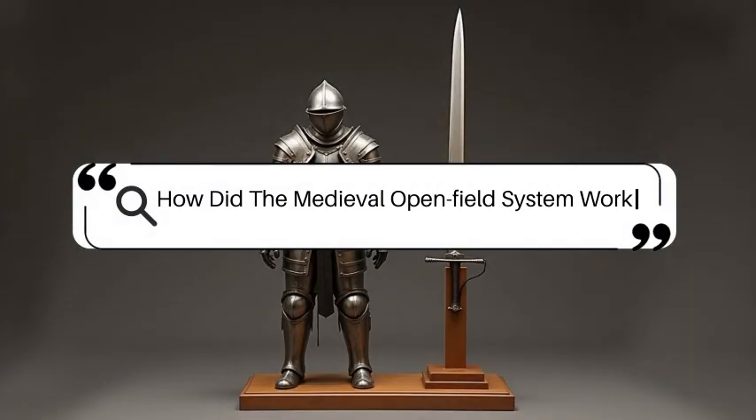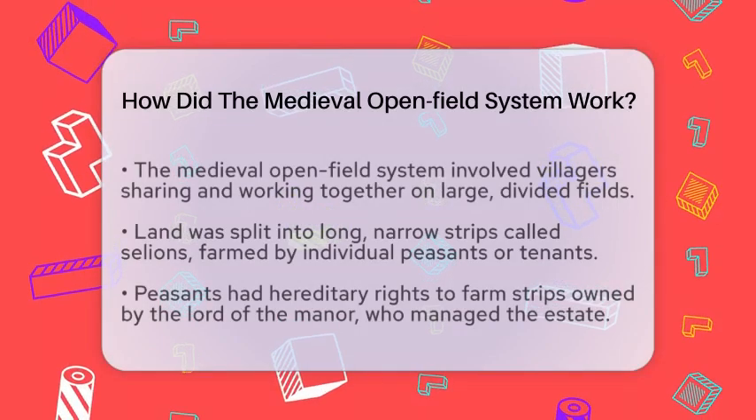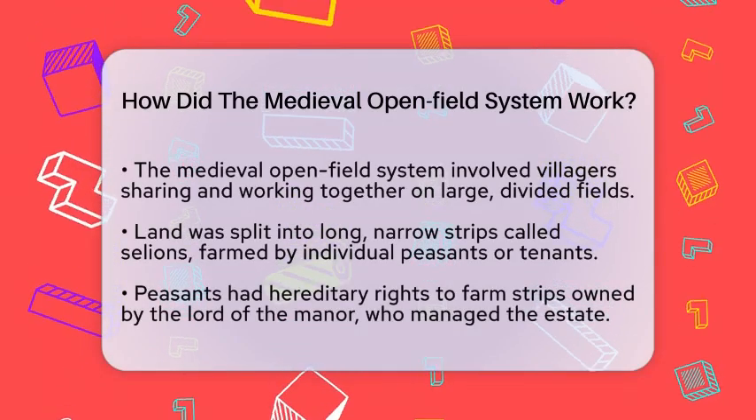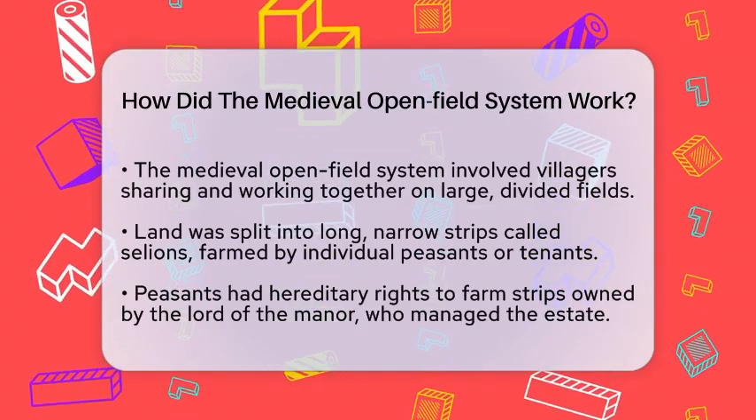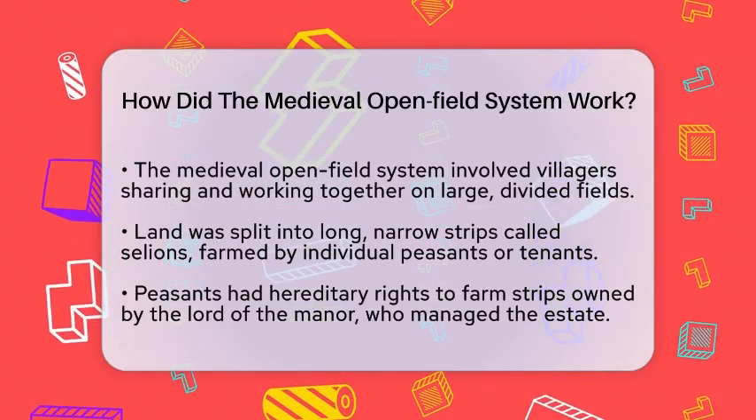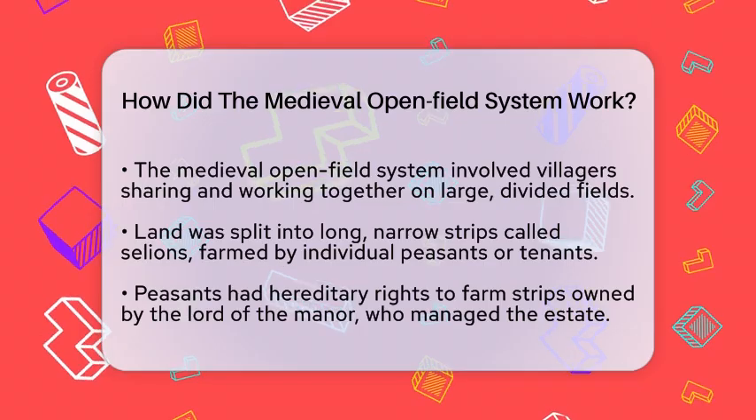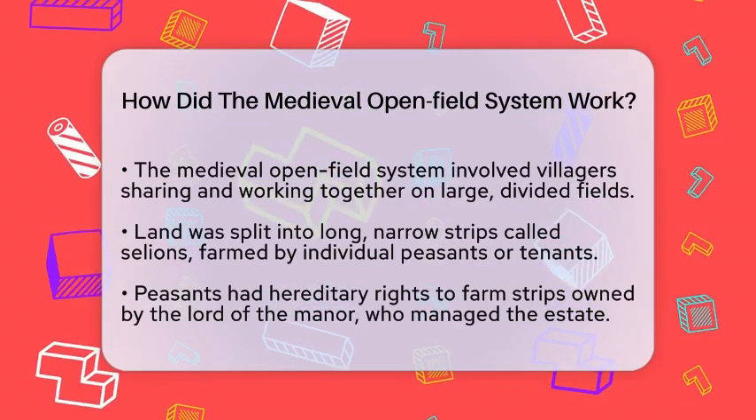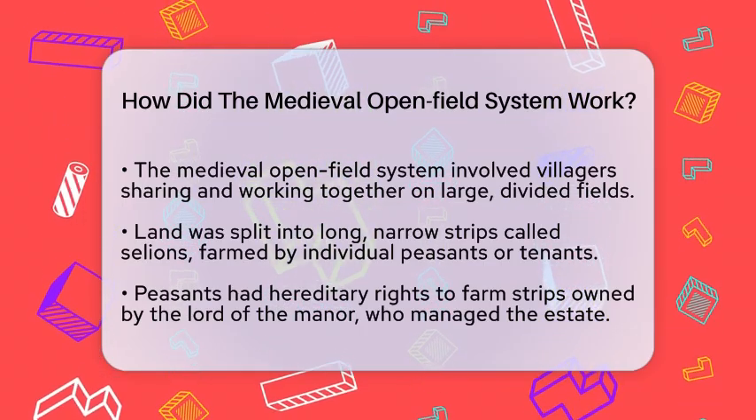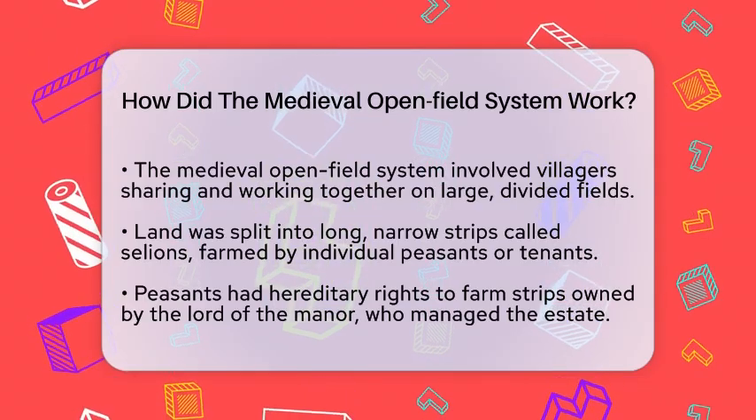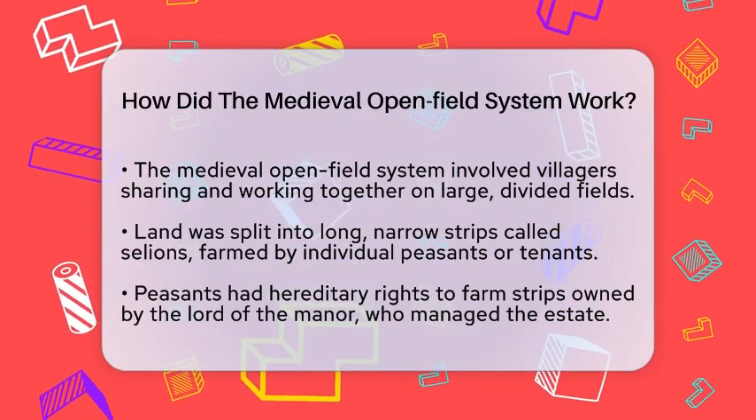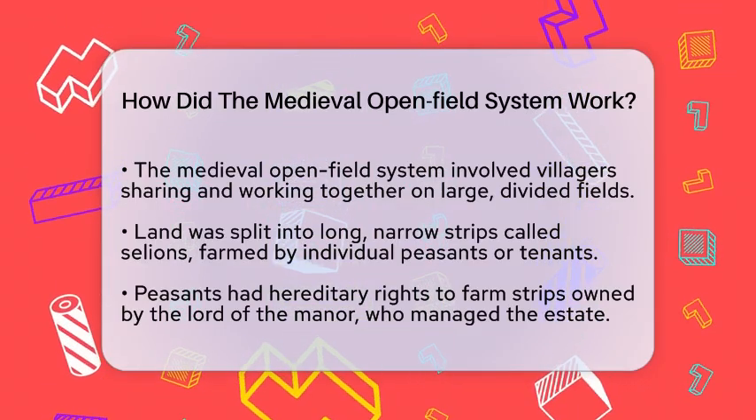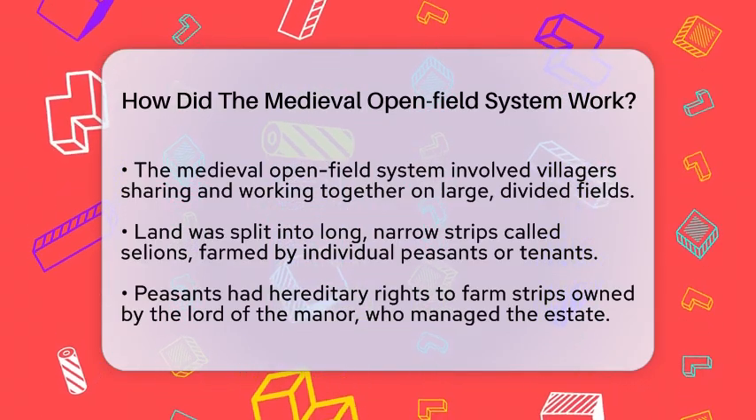How did the medieval open field system work? Imagine living in a village where everyone shares the land and works together to grow food. That was the essence of the medieval open field system, a way farmers organized their land across Europe during the Middle Ages. Large fields, sometimes several hundred acres, were divided into long, narrow strips called selions. Each peasant or tenant farmed a few of these strips scattered throughout the fields.